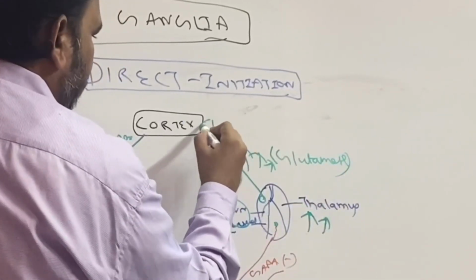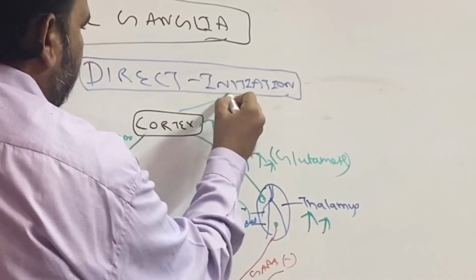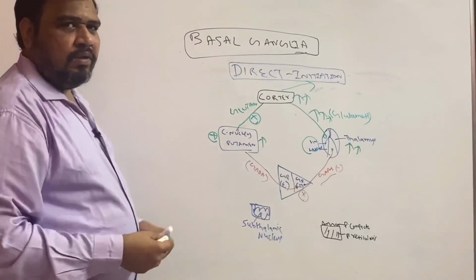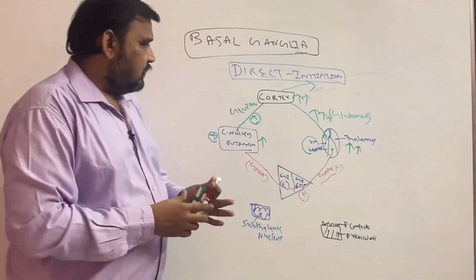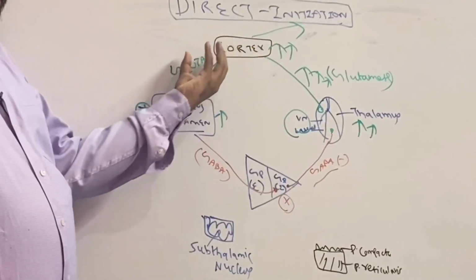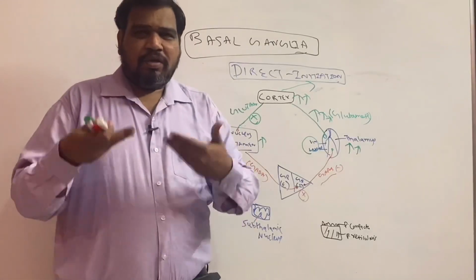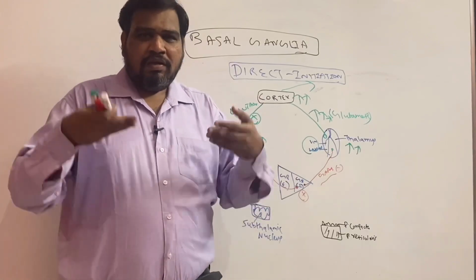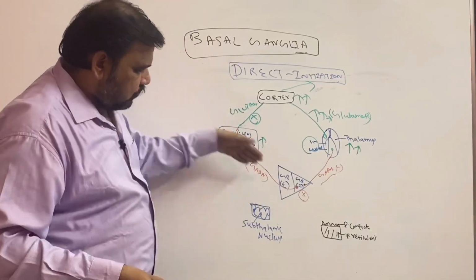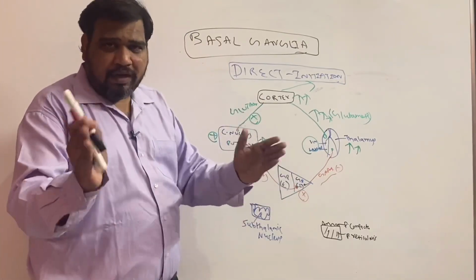So the cortex is stimulated, and maybe that may result in initiation. So this is a circuit. I again repeat: the cortex stimulates the caudate nucleus and putamen. So the caudate nucleus and putamen, that is corpus striatum, is happy. The function of this corpus striatum actually, I am telling about the direct pathway,